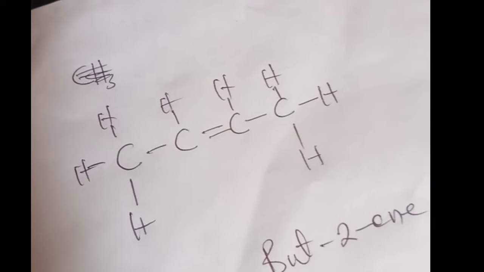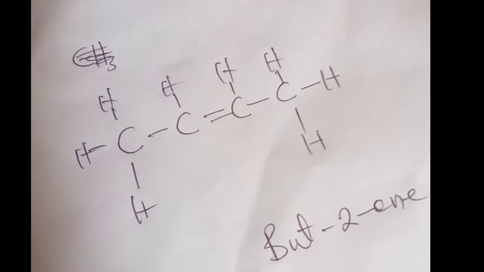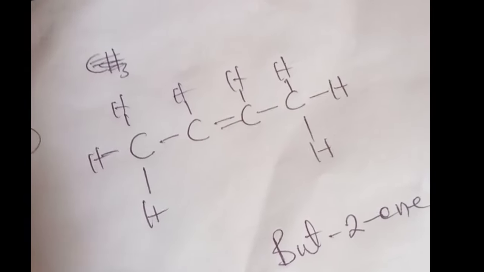Now let us look at rule number 3. Rule number 3 is how to give the root name of the compound after numbering your principal chain. The root name is obtained simply by counting the number of carbon atoms on the longest continuous chain.